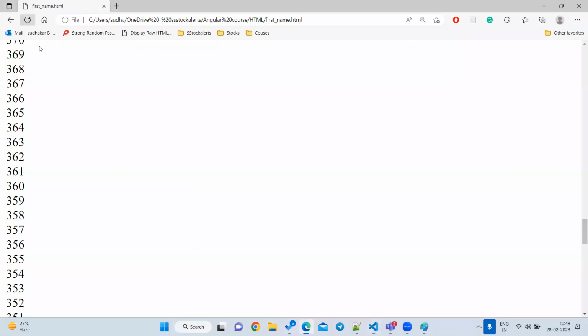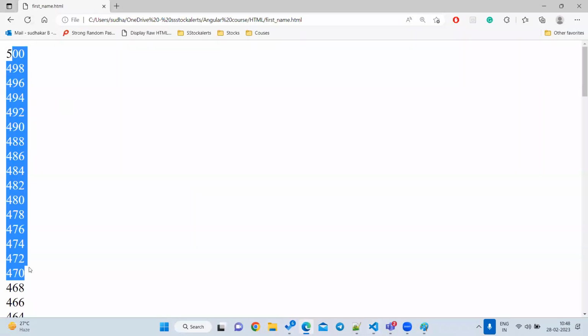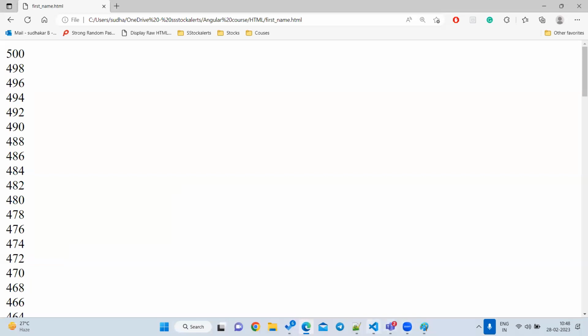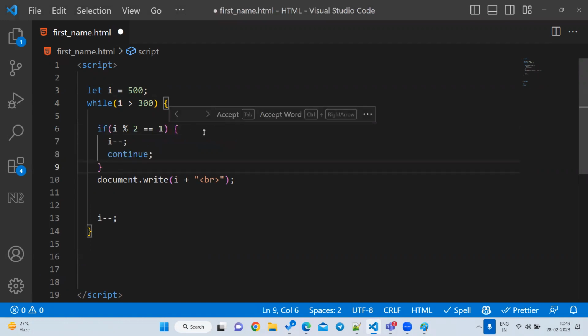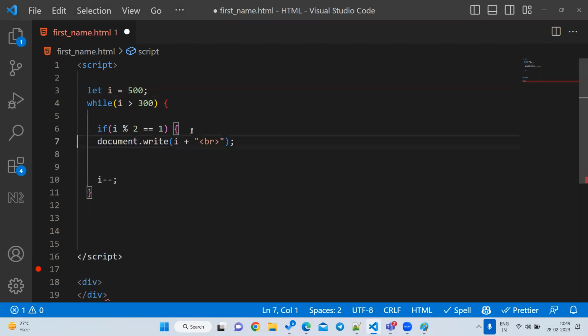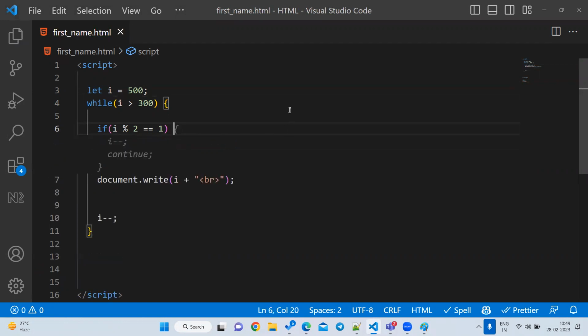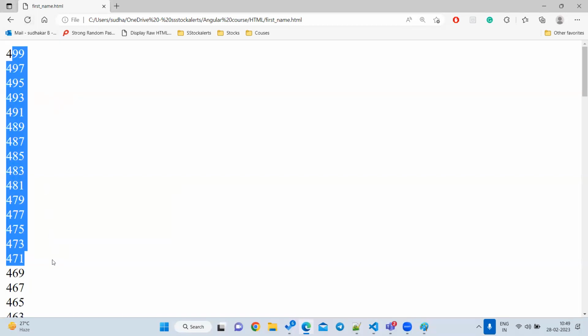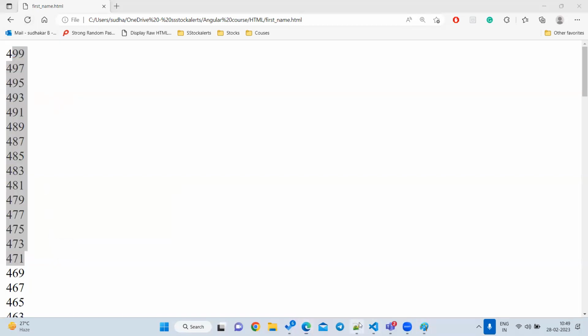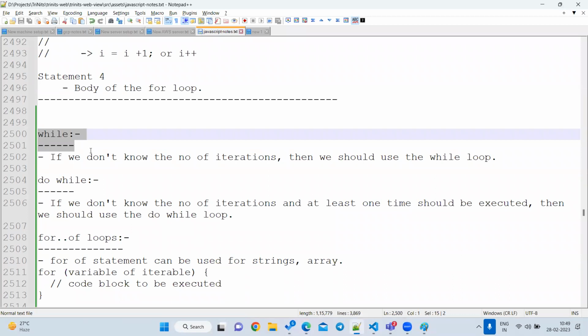Let us reload the page. See, the same numbers. Suppose I want to print only odd numbers, tell me how to print it. Percentage, 1. Let us go and do it for only odd numbers. So this is the condition, and the second loop is nothing but a while, something like that.